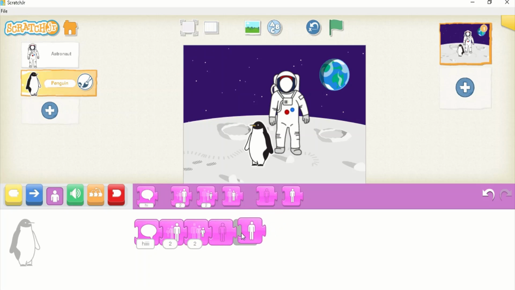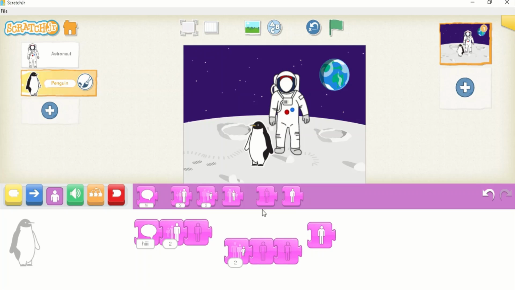This is show the character. Let's take something. This is hide. Hide. Why am I taking two hide options here? So that we can observe. We will get a little more time to observe the thing.